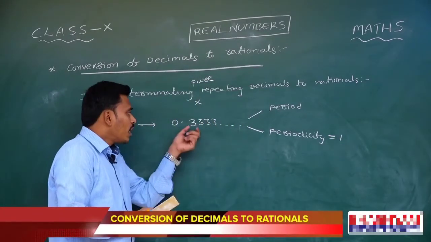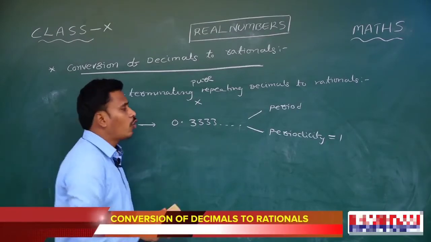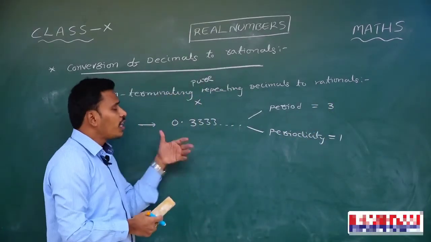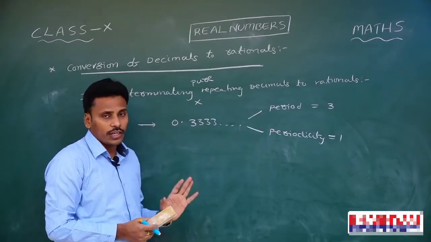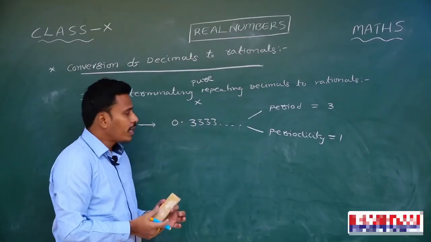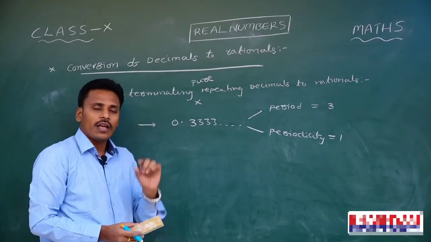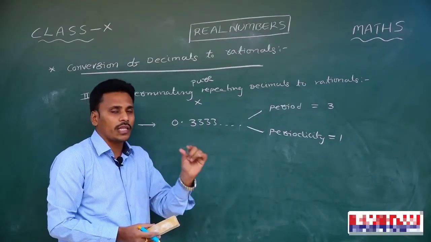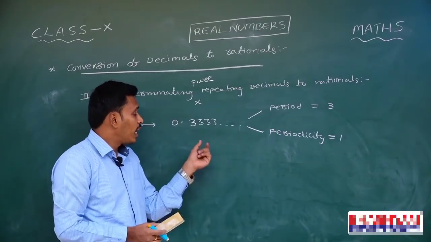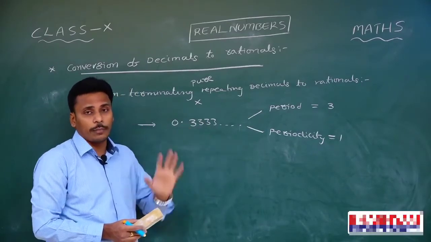And since 3 is repeating, we call that 3 the period of the decimal. Periodicity just represents the number of digits which are repeating in the decimal part, whereas the period represents the digits which are repeating, right?